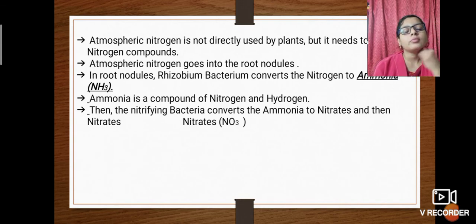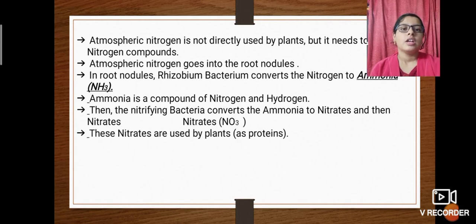All right. Then the ammonia goes into the nitrifying bacteria, and the nitrifying bacteria convert the ammonia to nitrates, NO3. Alright. So these nitrates are used by plants as proteins.